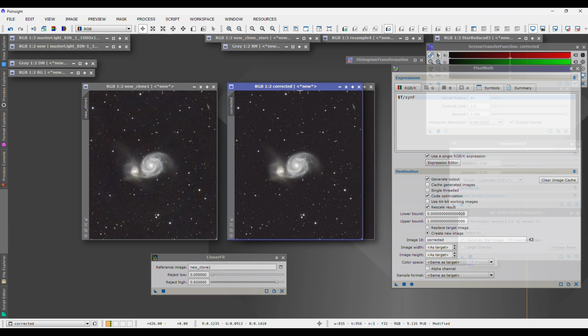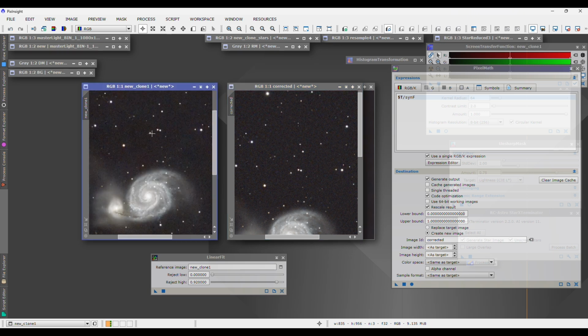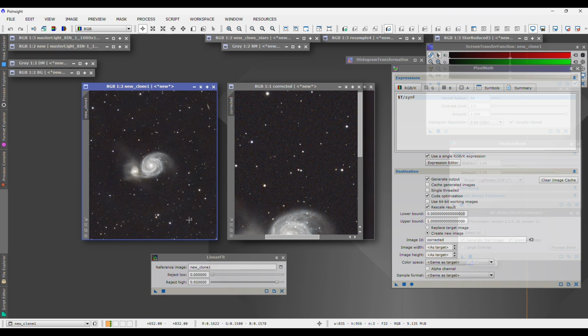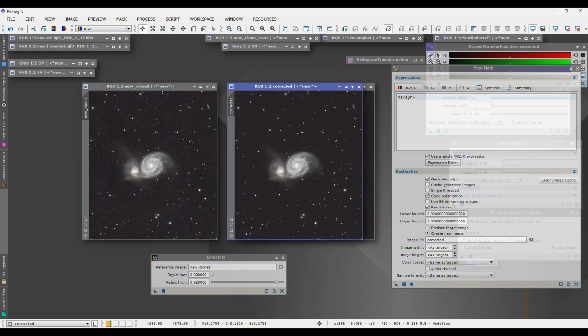And if you compare between the two, you can see that this one has that subtle circular noise around the image, and this one is pretty much flat. Did a pretty good job. So that's how you create a false flat and use it to really clean up the background of your image. And notice how it didn't mess with anything else in the image. It just focused on this subtle but distracting pattern.